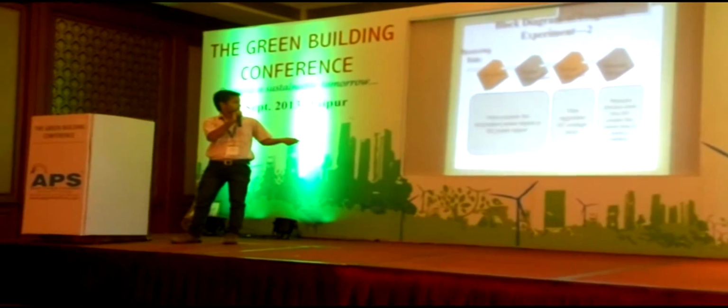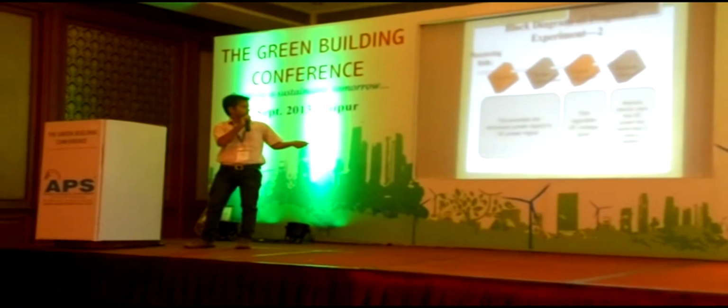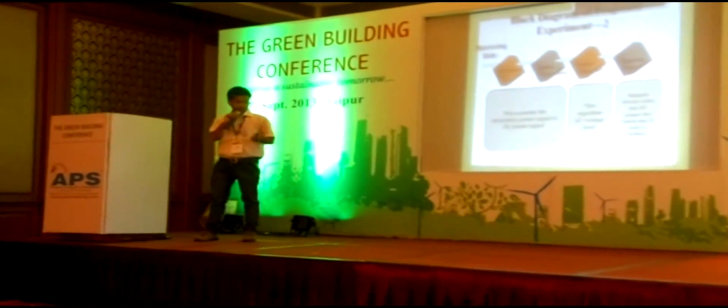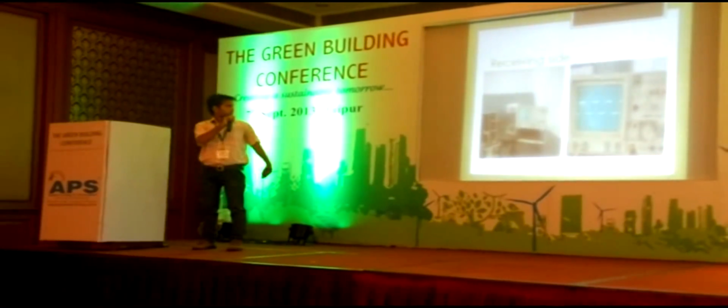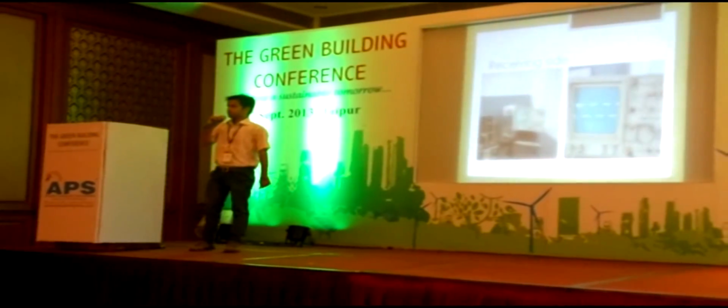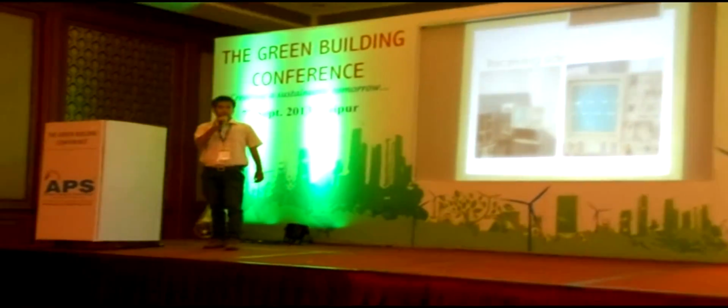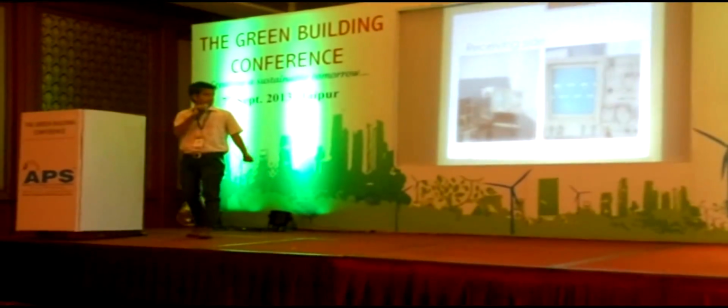This regulates the DC voltage level, and remote devices use this DC power in the same way as we use a battery. Receiving side. This is the output that I have received on the receiving side on a CRO, where we are getting a very good gain on the receiving side.